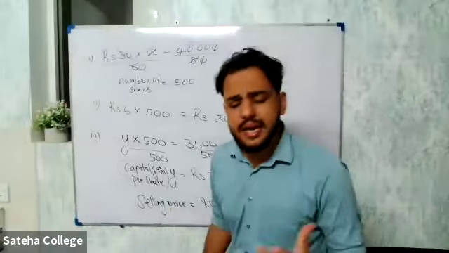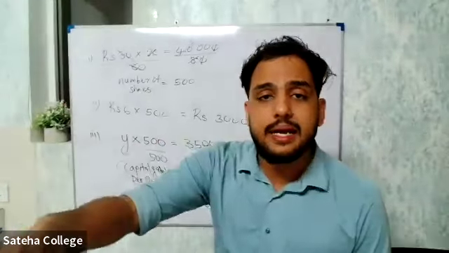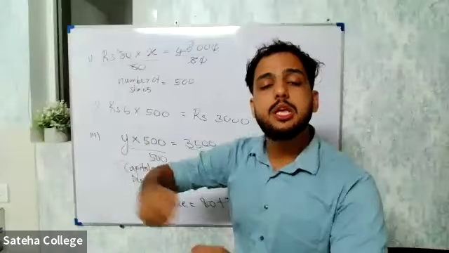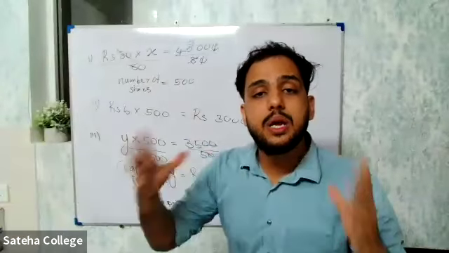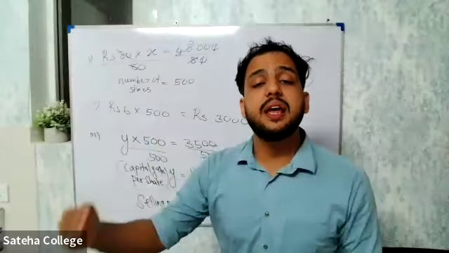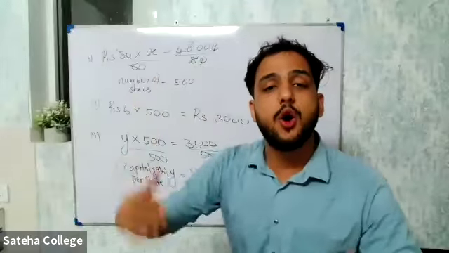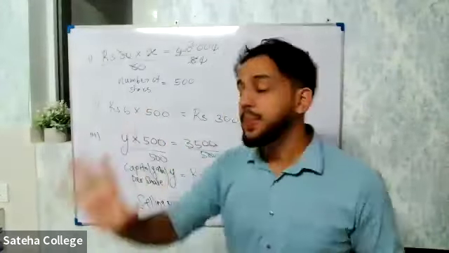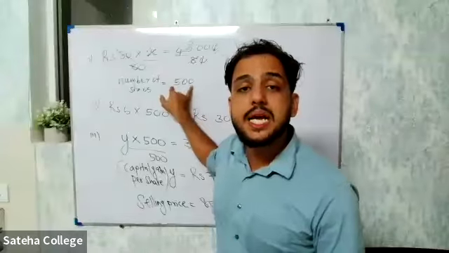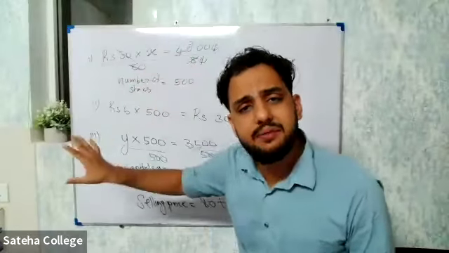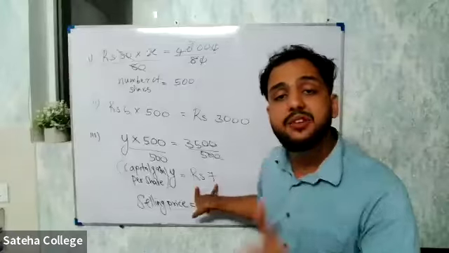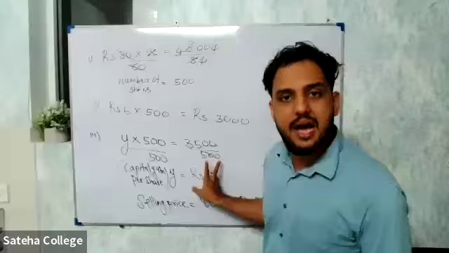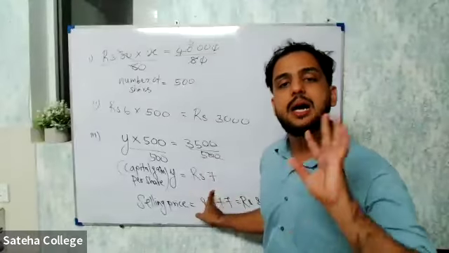gain of 3,500. Why did I tell you the capital gain is? The extra amount that he gets. He spent 40,000 rupees. Now, after some time, he sold all the shares, and now in his hand, he has 3,500 more than 40,000. That is 43,500 in his hand. This extra amount is called capital gain. Now, this capital gain is for how many shares? For 500 shares. What can we do? We can find the capital gain for one share. So the total capital gain divided by the number of shares, you will get the capital gain for one share, that is 7 rupees.